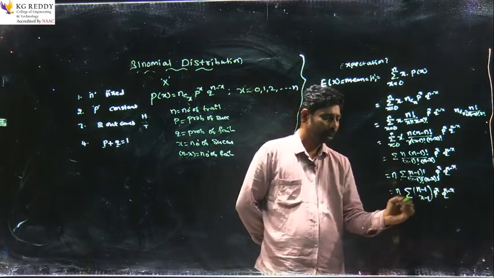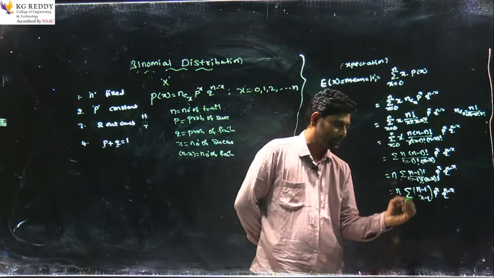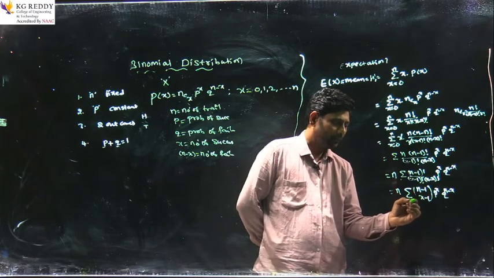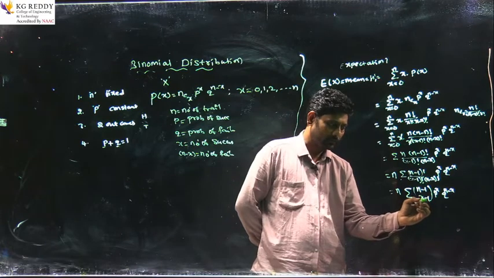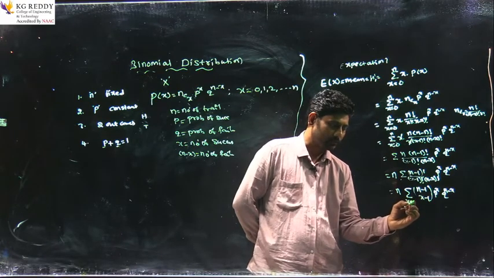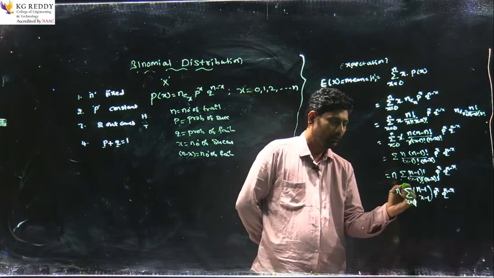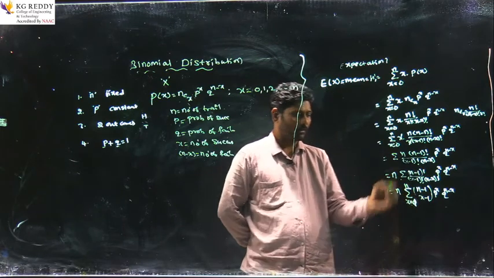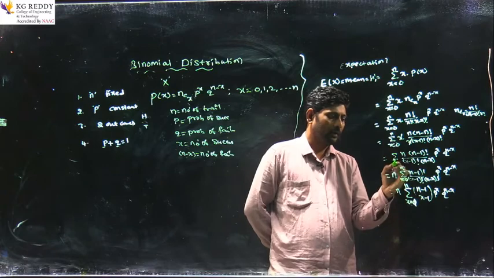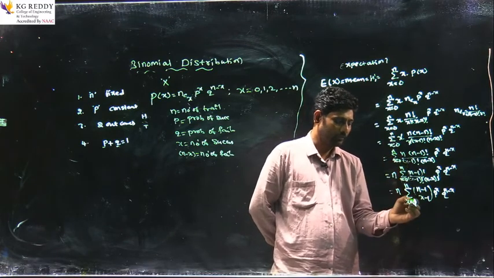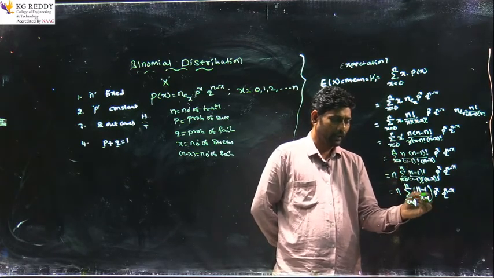Okay. Here, summation x equals 0 to n, right? If you take x equals 0, then you will get a negative value here, 0 minus 1. That's why I am changing the x values from 0 to n to 1 to n, x equals 1 to n. Here I am changing 0 to 1 because of negative values.